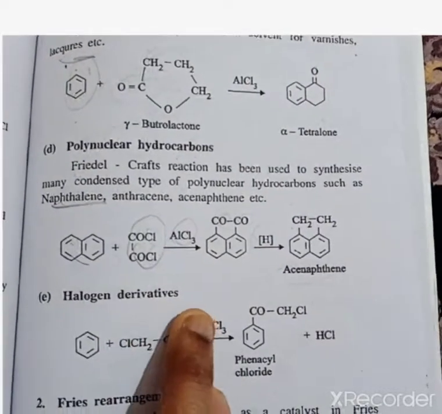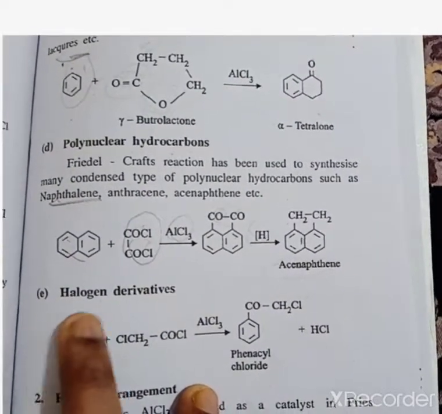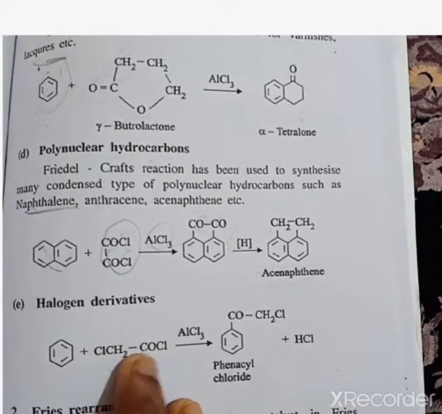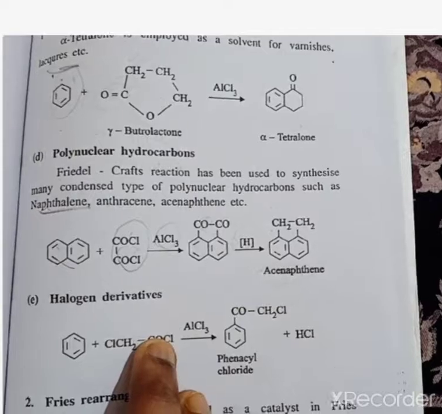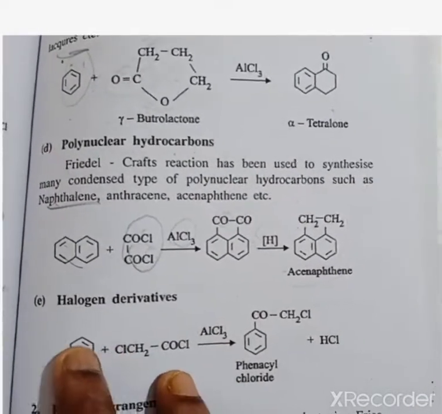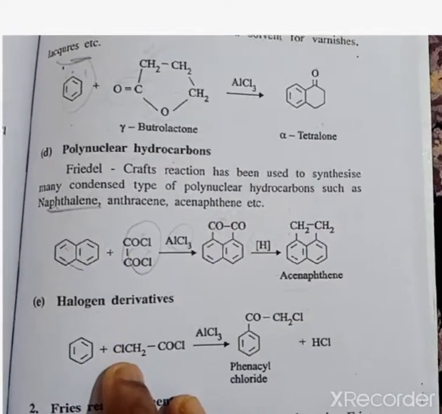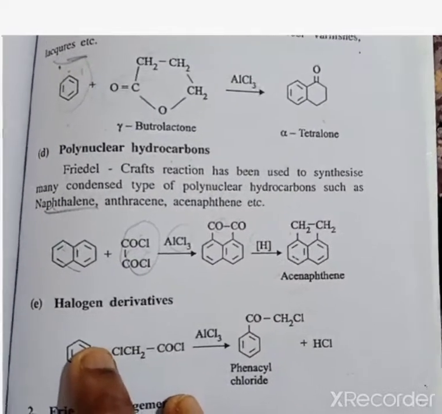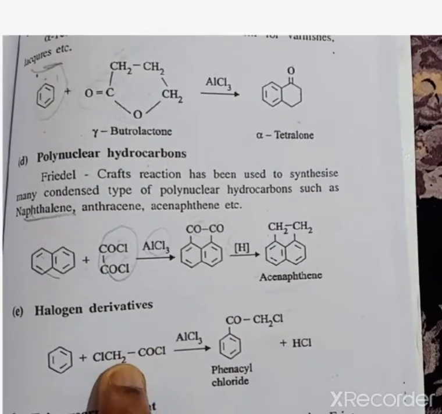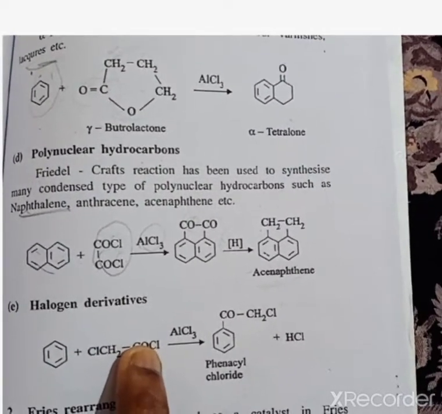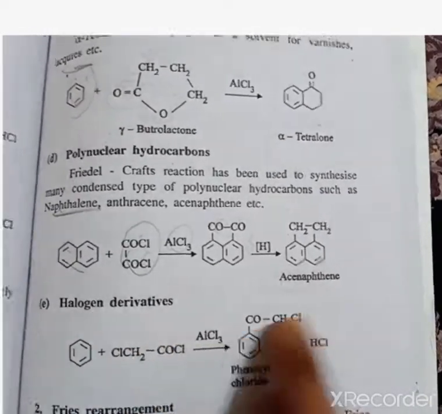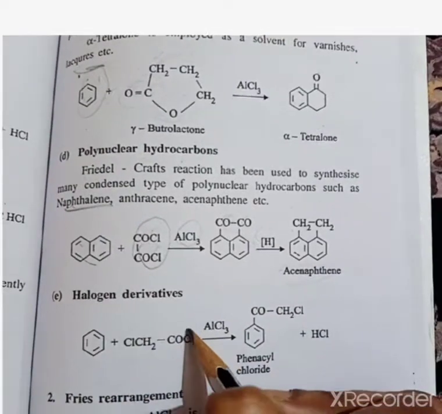Coming up from the halogen derivatives. Here is a benzene reacted with halogens, ClCH2COCl, a dihalogen derivative. In the presence of AlCl3, the same type of product will occur. Here Cl will be replaced with loss of HCl. So it forms phenacyl chloride, COCl, CH2. Okay, it is the same. COClCH2 will be formed.